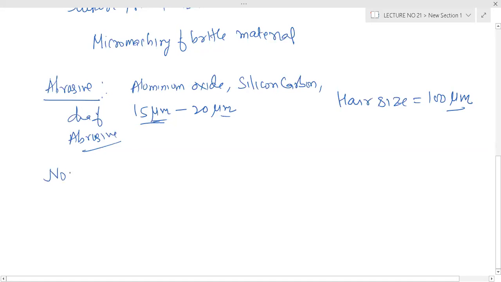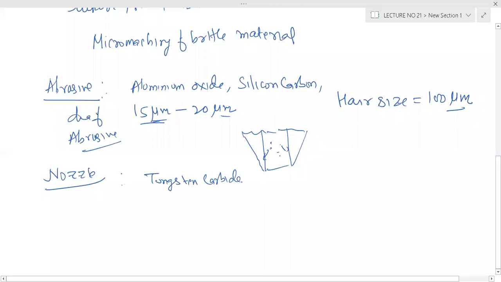Nozzle. You know, this is your nozzle, and this hard particle hits the nozzle also. So the nozzle should be very hard, and the nozzle material is tungsten carbide. That is our tool material, right? Already we have discussed it in cutting tool materials, and it is made by powder metallurgy.